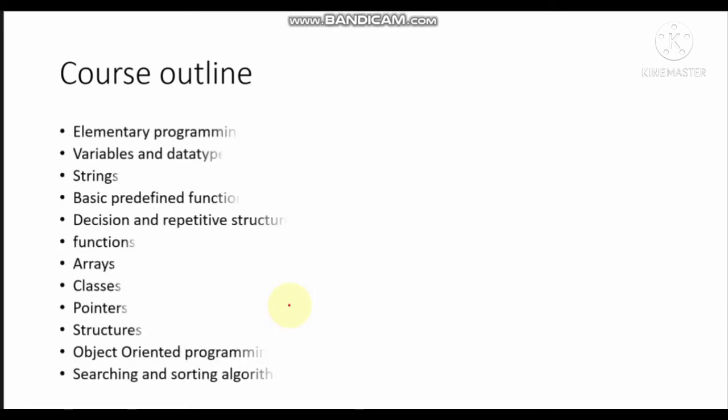So the course outline that we are going to be following is this. We are going to look at elementary programming, variables and data types. We're going to look at strings and basic predefined functions. We are going to talk about decisions and repetition structures. We are also going to talk about functions, arrays, classes, and pointer structures. Then we go to object-oriented programming, and lastly we are going to look at searching and sorting algorithms.